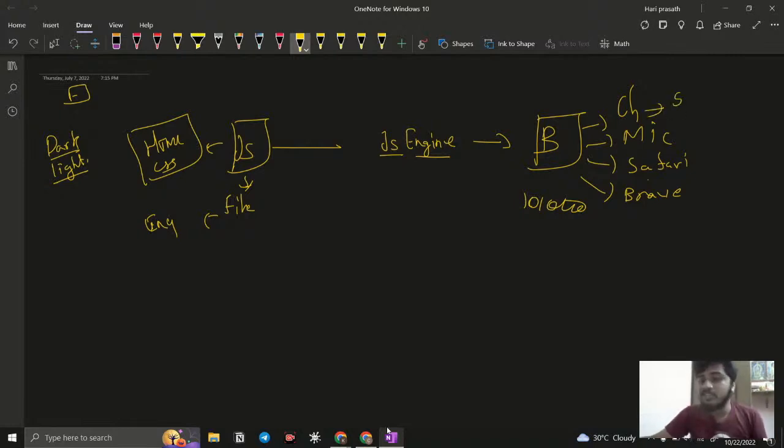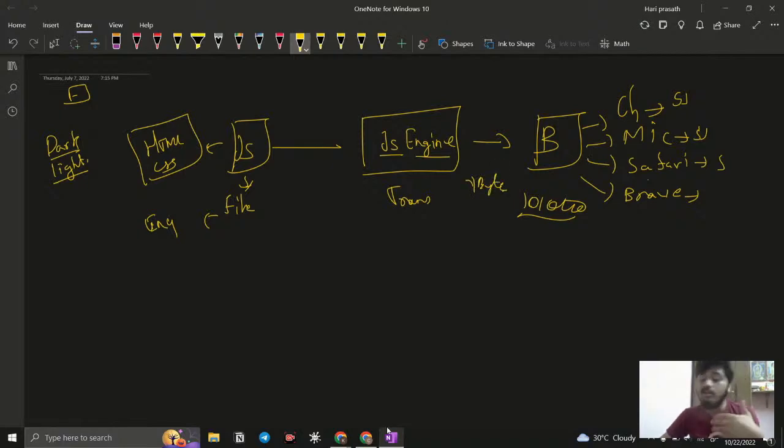Chrome has a separate JavaScript engine. Firefox has a separate JavaScript engine. Safari has a separate one. Brave, whatever browsers are out there, they have separate JavaScript engines. So what is the work of this JavaScript engine? It's like a translator. It will convert our code, and some process happens inside that engine, and it converts the code to zeros and ones that the browser understands. It converts to a bytecode, that is a low level programming language. Whatever we are writing here gets converted and the browser understands it, right?